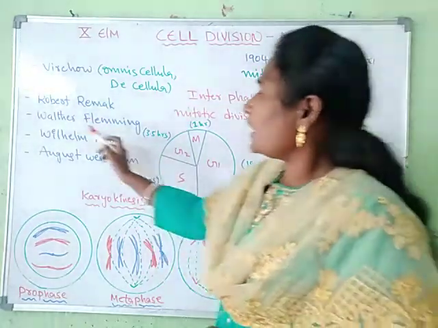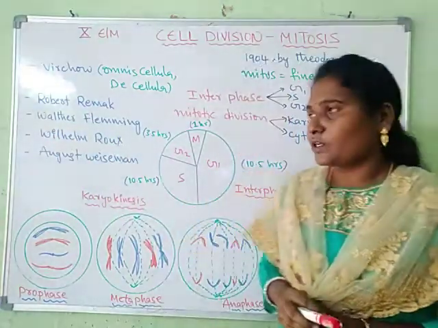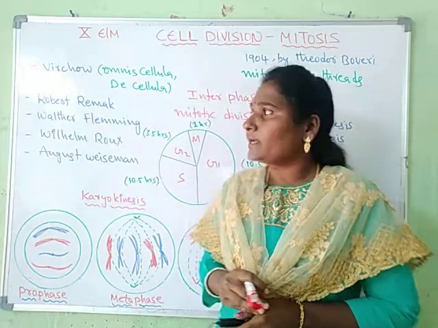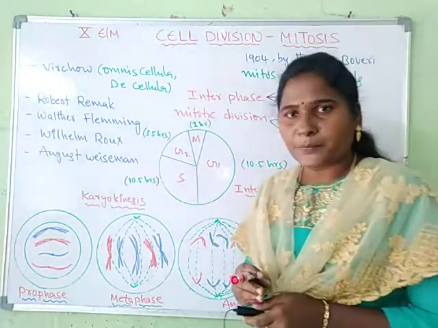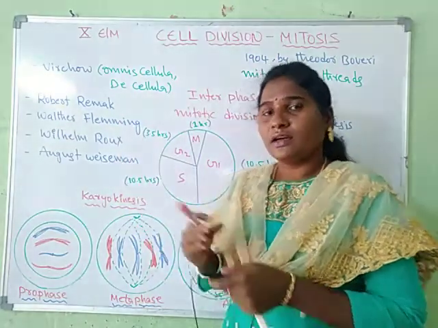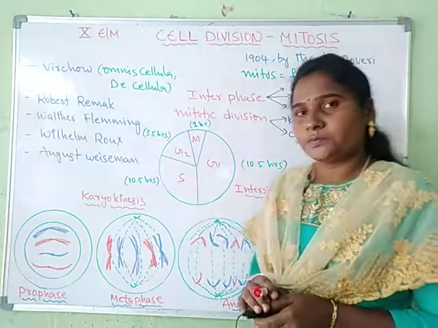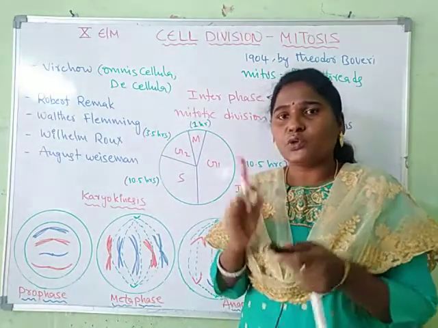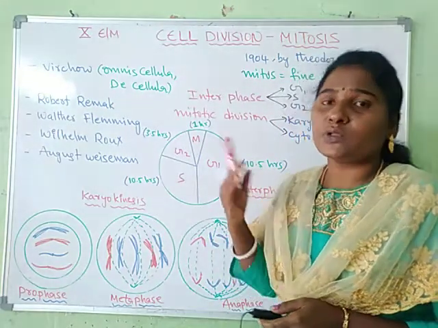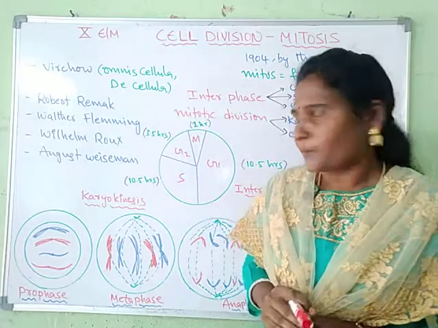And Wilhelm Roux proposed that chromosomes carried a different set of heritable elements, and the longitudinal splitting proposed by Flemming ensured the equal division of these elements. In cell division, the cell divides into two halves with an equal number of chromosomes, which are similar to the parent cell and diploid in nature.